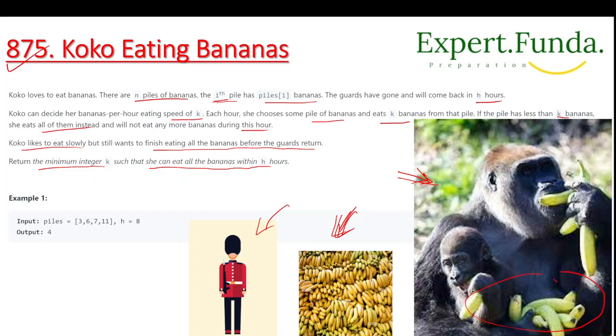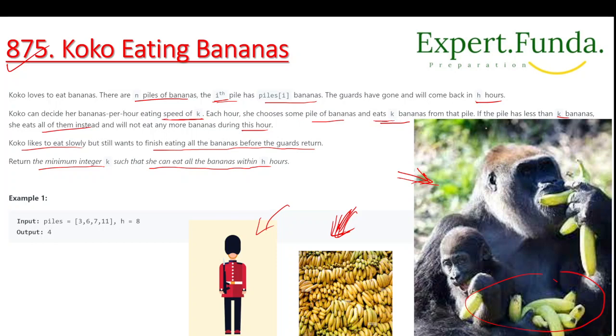So you will notice that there is an array of piles of bananas, and each hour, if the guard is not returning, she is eating bananas with the speed of k. She eats k bananas from the pile.